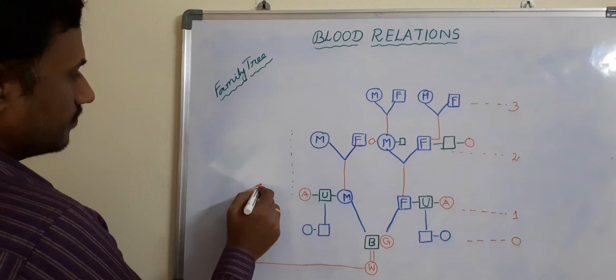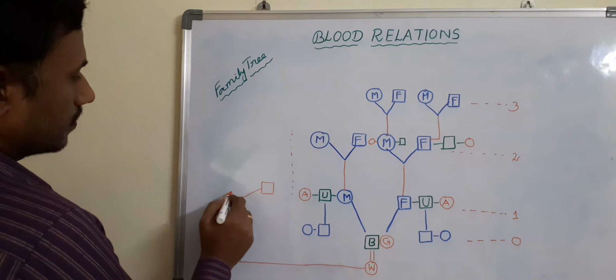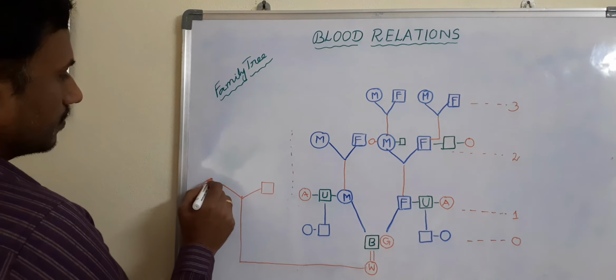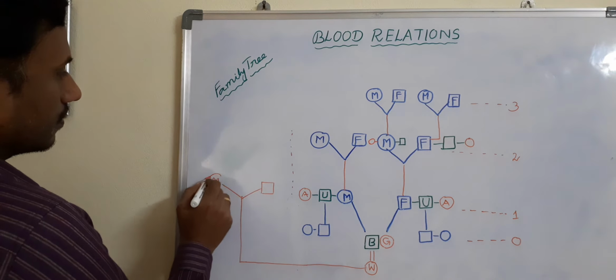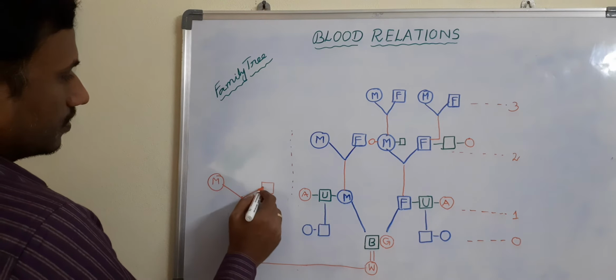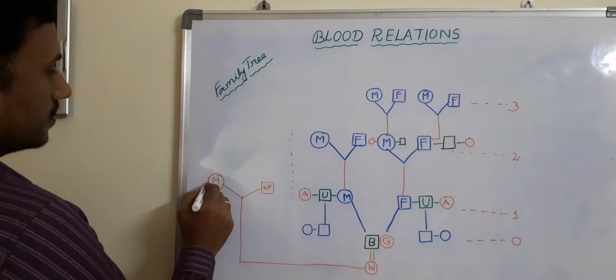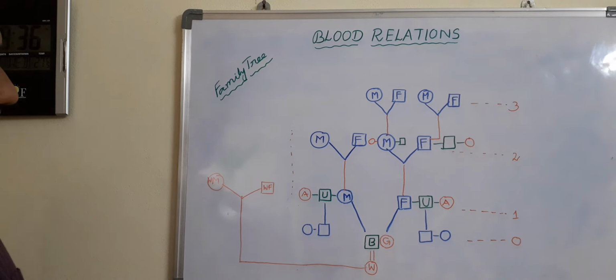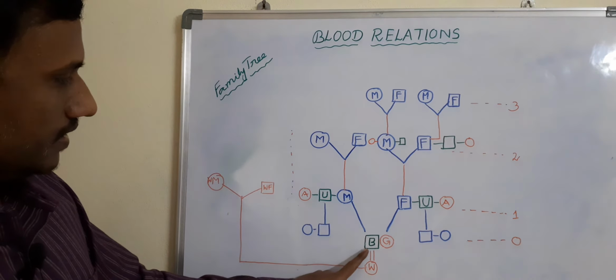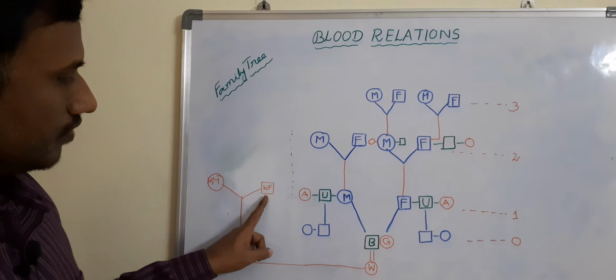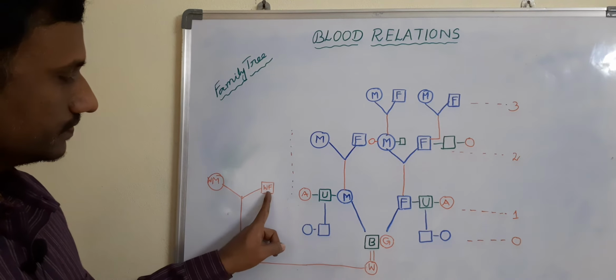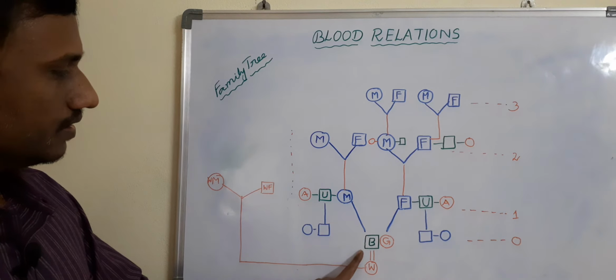Wife's father and wife's mother. Wife's father and wife's mother. Then what is the relation between this boy and wife's father? What he has to call?